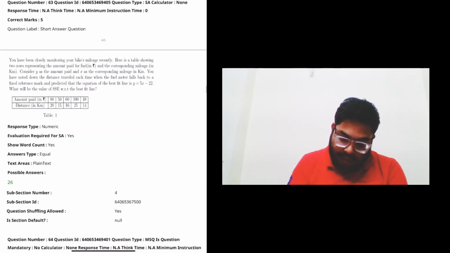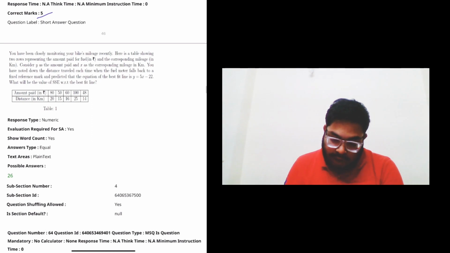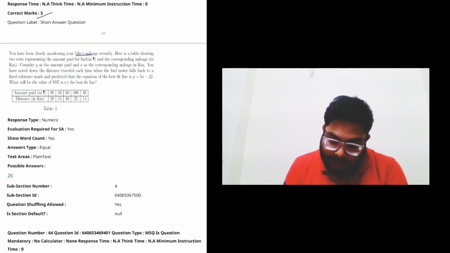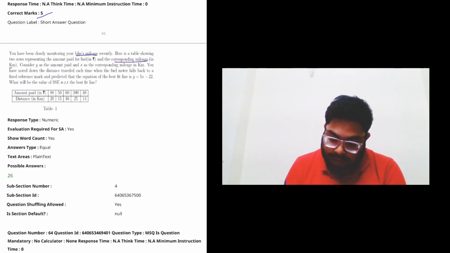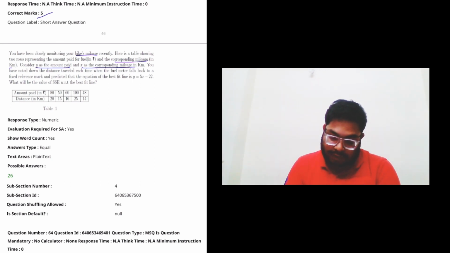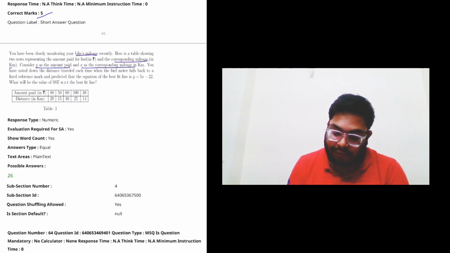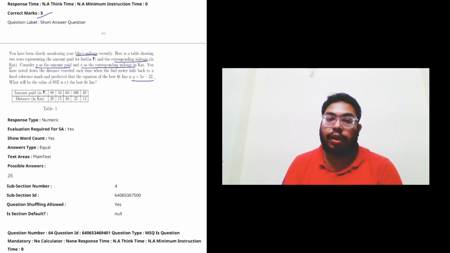And then if we see another question, these are the 5 marks questions. You are closely monitoring your bike's mileage. Here the table shows two rows representing the amount paid for the fuel and the corresponding mileage in kilometers. Consider y as the amount paid, and x as the corresponding mileage in kilometers. You have noted down the distance traveled each time the fuel meter falls back to a fixed distance point, and predicted that the equation of the best line of fit is y equals 5x minus 22. Right.